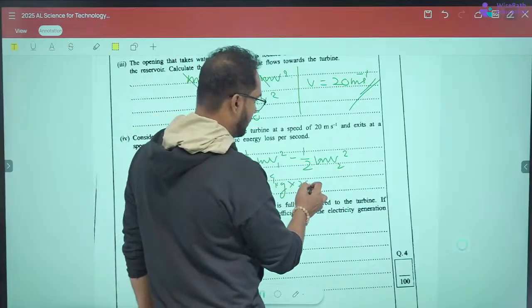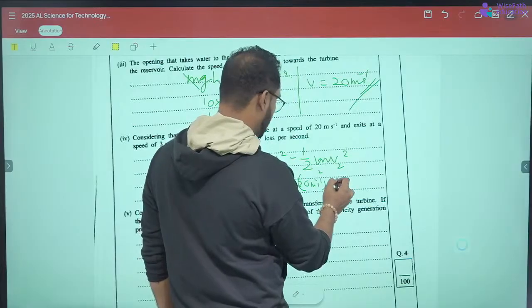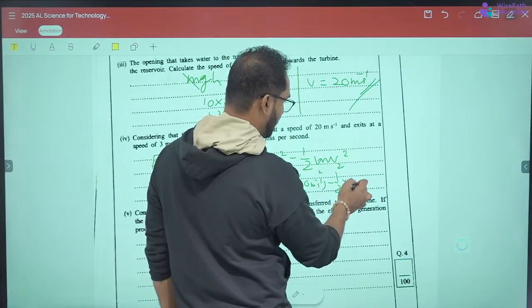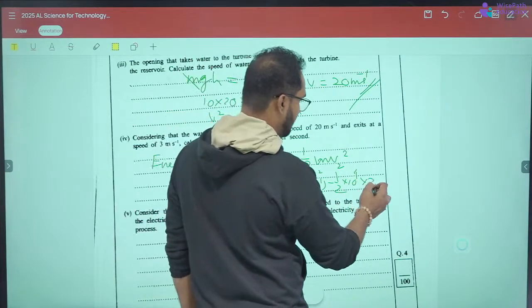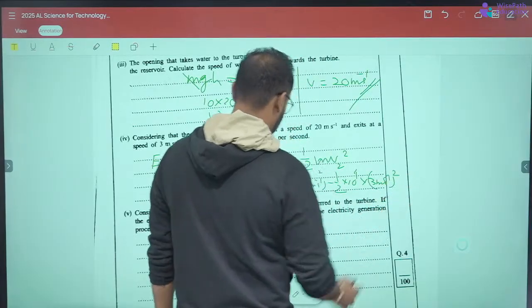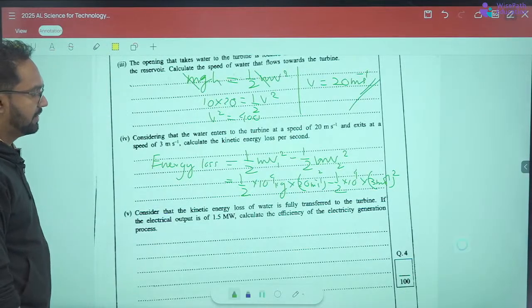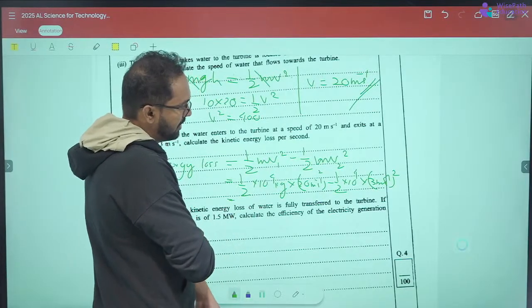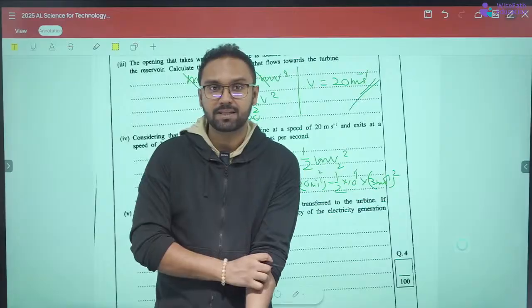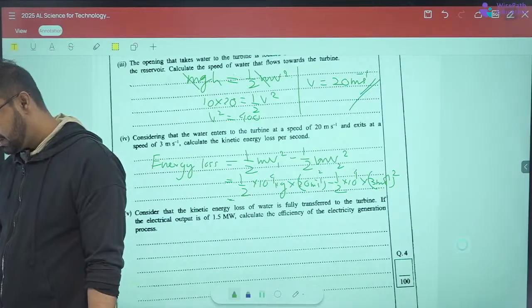velocity is 20 and it's square, right, minus again half, mass is 10 to the power 4 into velocity is 3, square. So the kinetic energy difference, the mass we already found it, so then it's fine. You have to take the difference of this and get the value. Can somebody simplify it and tell it to me, please, quickly? Put the values, right?